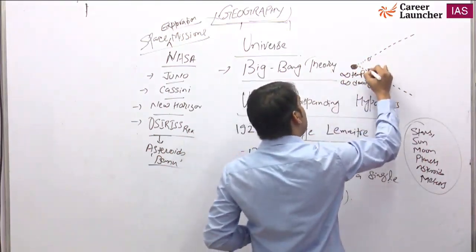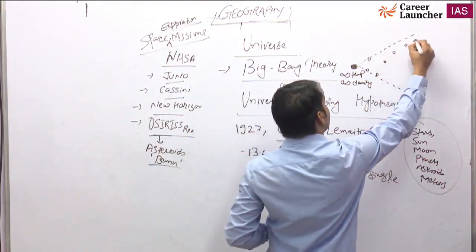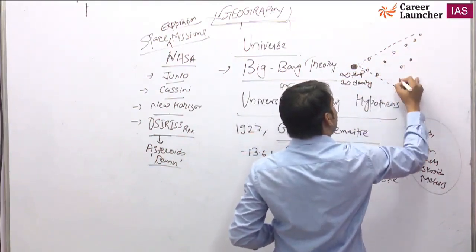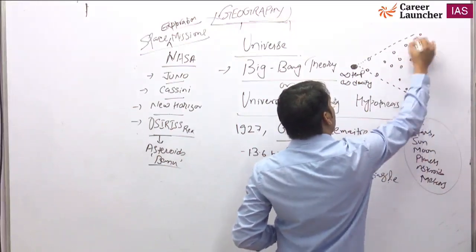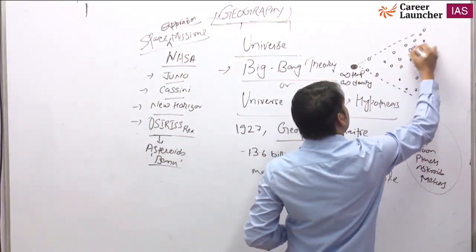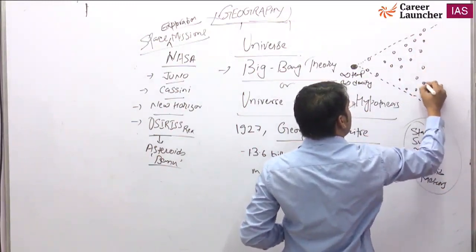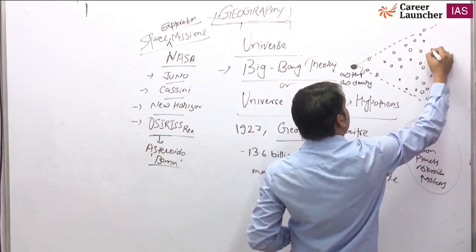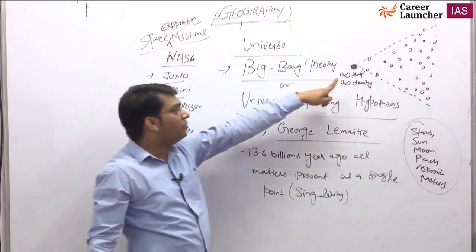The things are separating and spreading from each other, moving apart, and still today it is continuing. So it was 13.6 billion years ago.